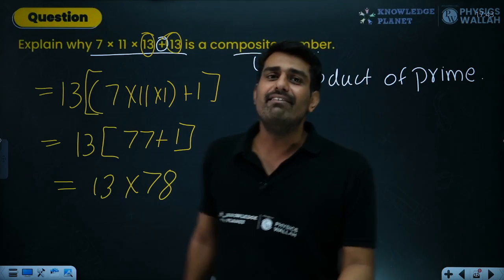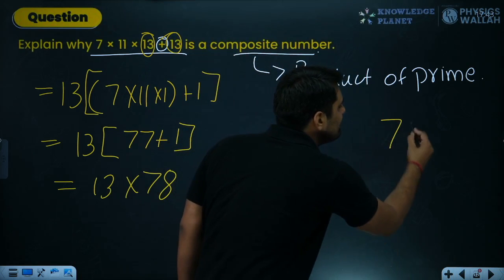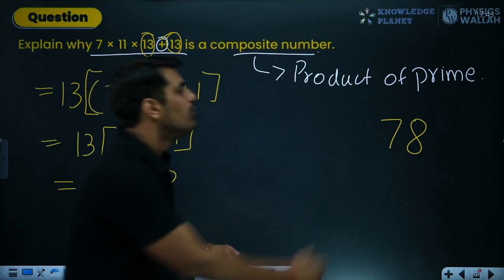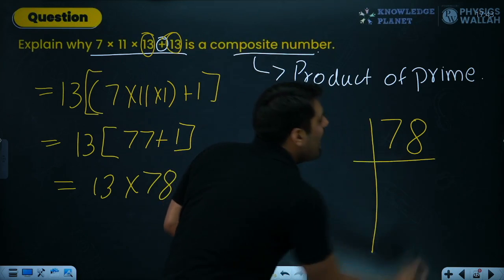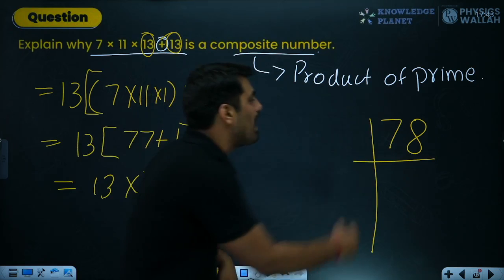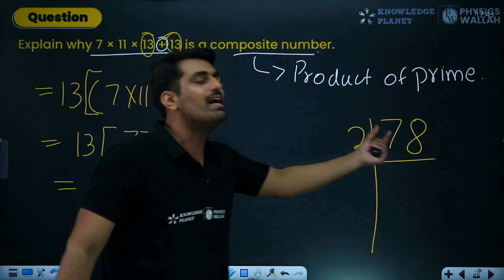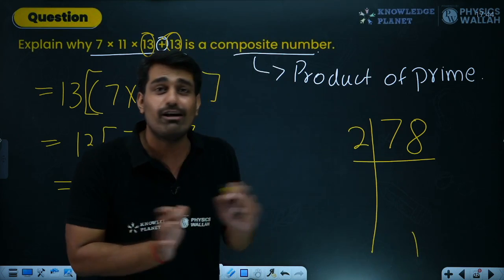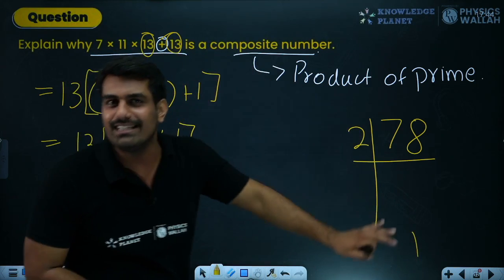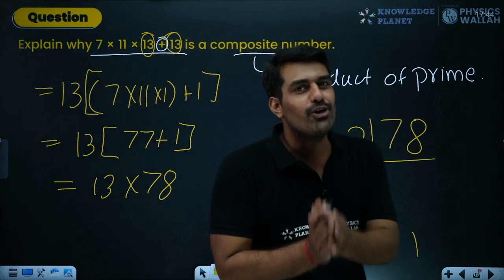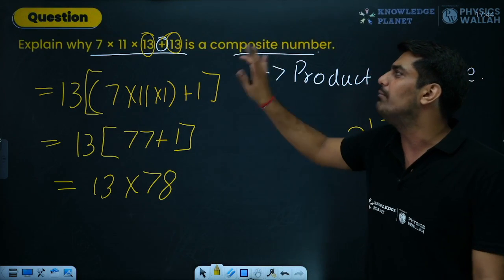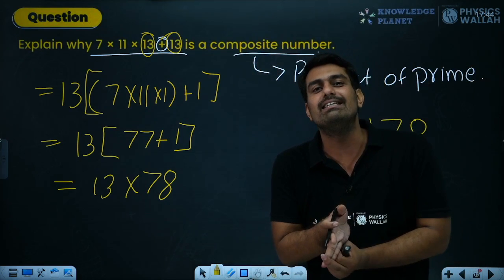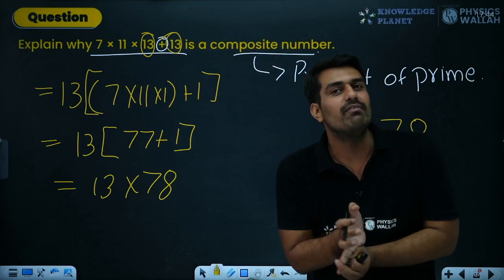What is that? 78, you can do the prime factorization. So how do we do that prime factorization? It's very simple. You have to start with the division and with the first prime number. The first prime number is 2. So you can go on dividing 78 until you get 1. I am not going to do everything. It's not a regular session. It's a revision session. So I hope you are having some task on your hand as well. So this is how the number can be proved composite. And most importantly, this is what the application of the fundamental theorem of arithmetic looks like.